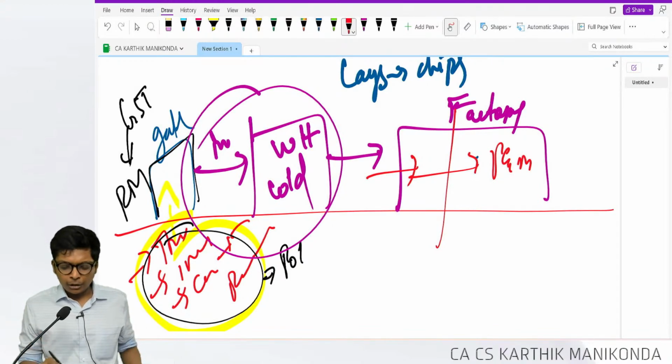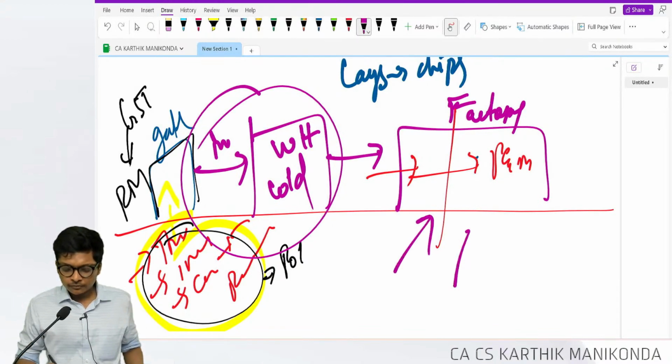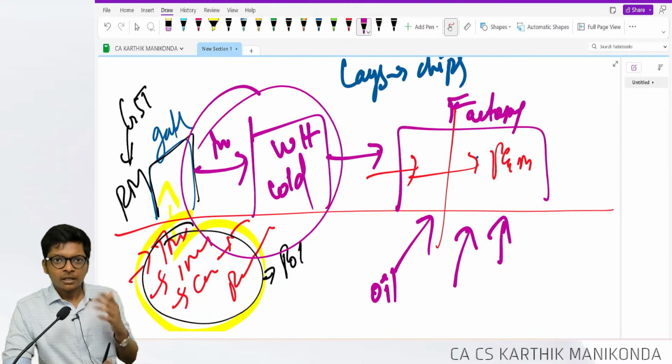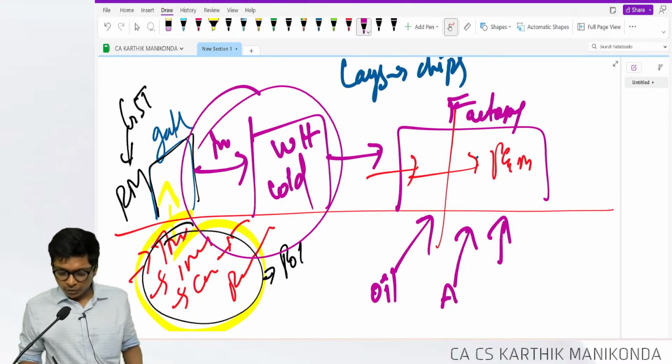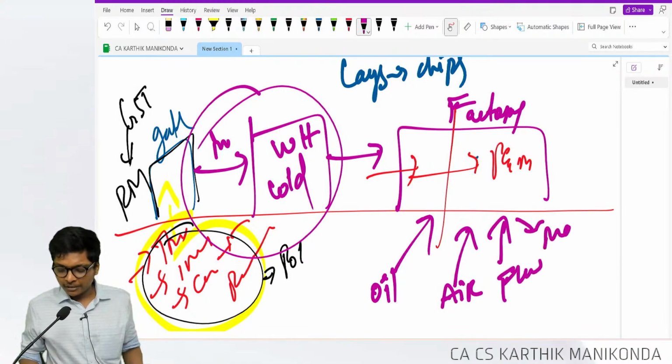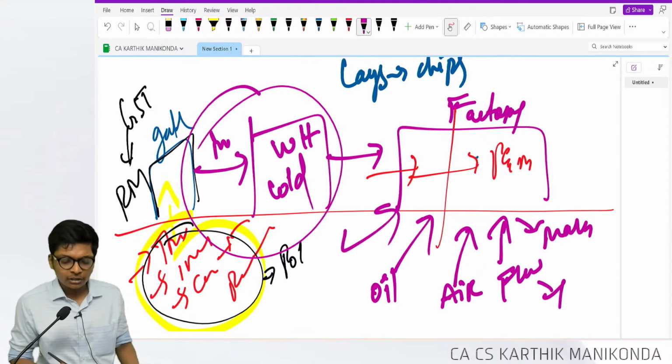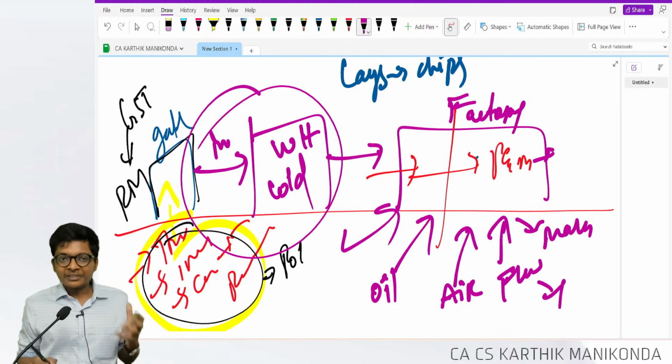Along with the potatoes, you have to add oil first, guys. In a Lay's packet, about 40% is oil. Then you have to add those flavors, then masala, add all of this. Preservatives we forgot, add all of this. Then the chips are ready.